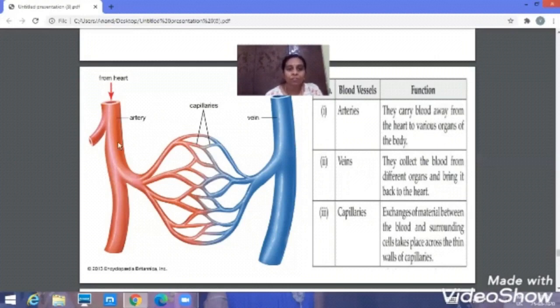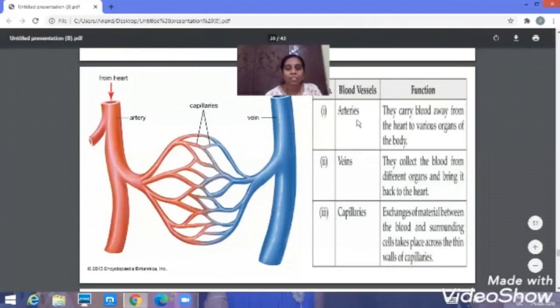So what is the function of the arteries? The arteries carry the blood away from the heart. When the heart pumps the blood, it has to be carried away from the heart. That will be done by the arteries. Arteries carry the blood away from the heart to the various organs of the body.